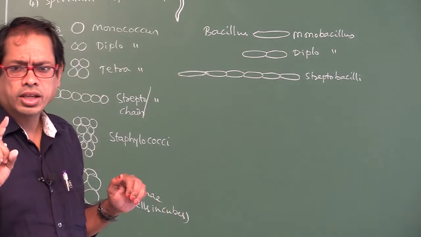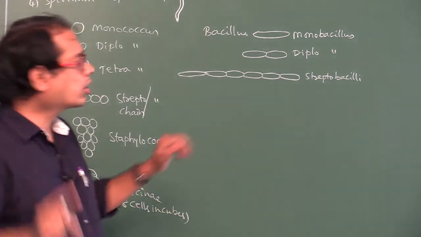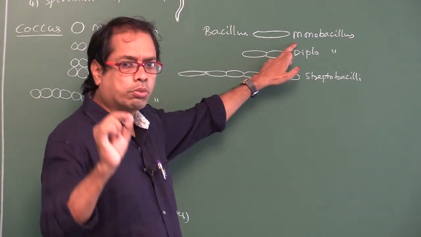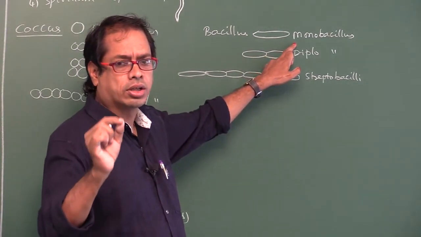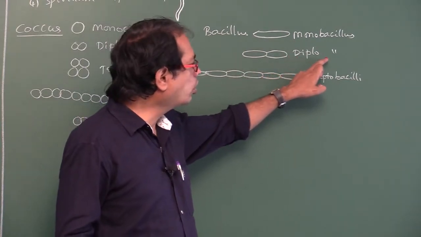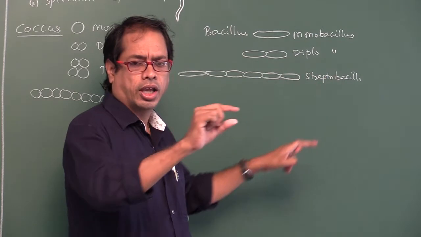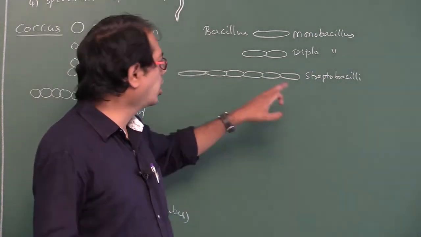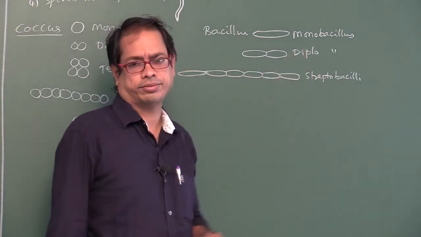So, single rod-shaped bacteria called Monobacillus, 2 rod-shaped bacteria called Diplobacilli. A linear chain of rod-shaped bacteria called Streptobacilli.